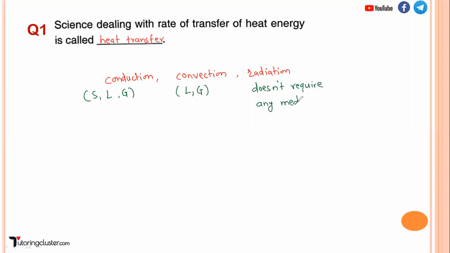So basically what is it? It's electromagnetic waves which are radiated by materials at a higher temperature, right? For example, energy radiated from the sun. So it is a type of radiation.